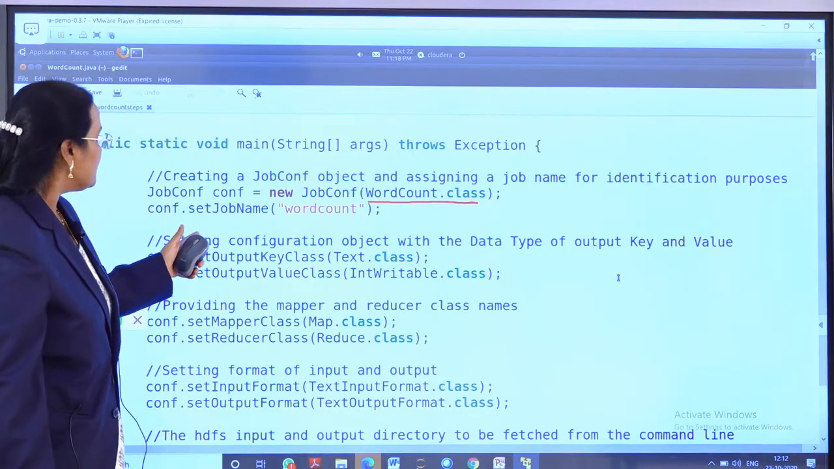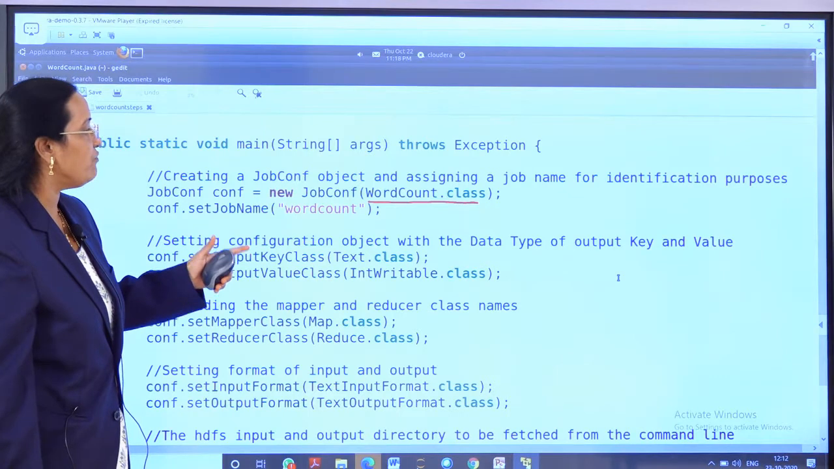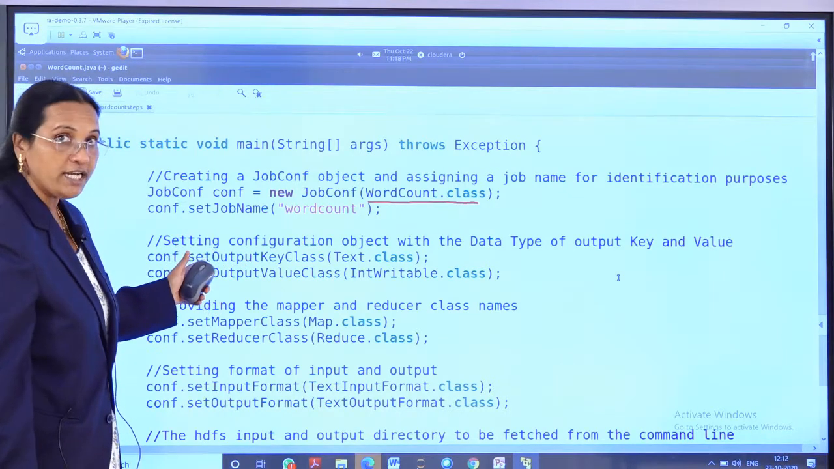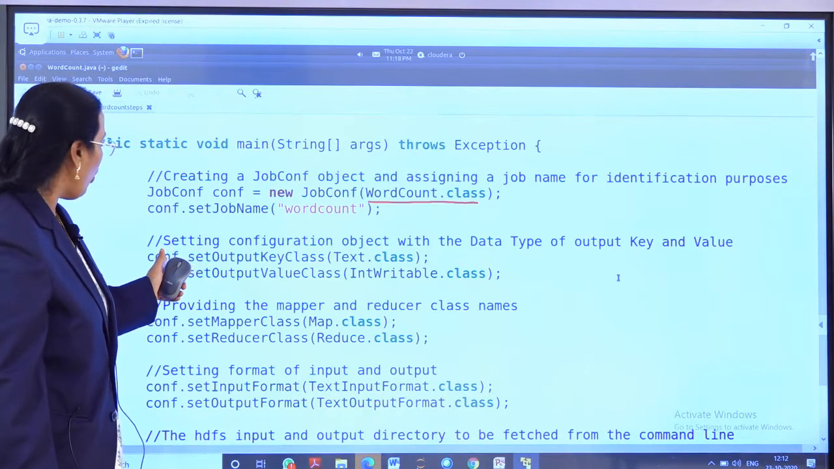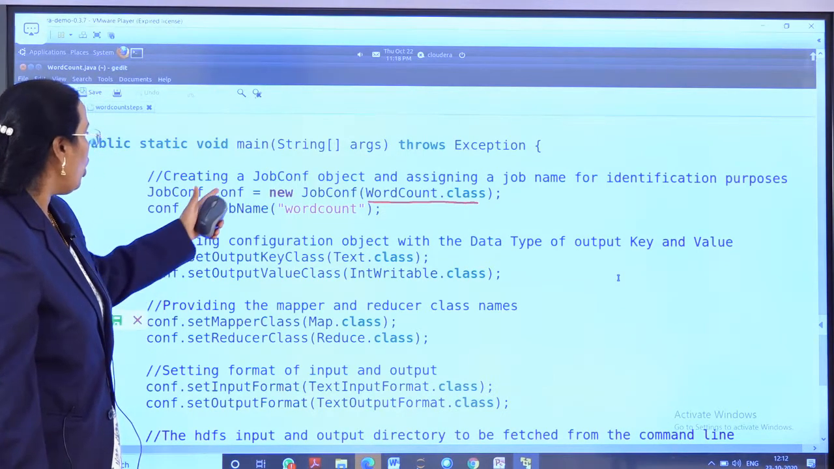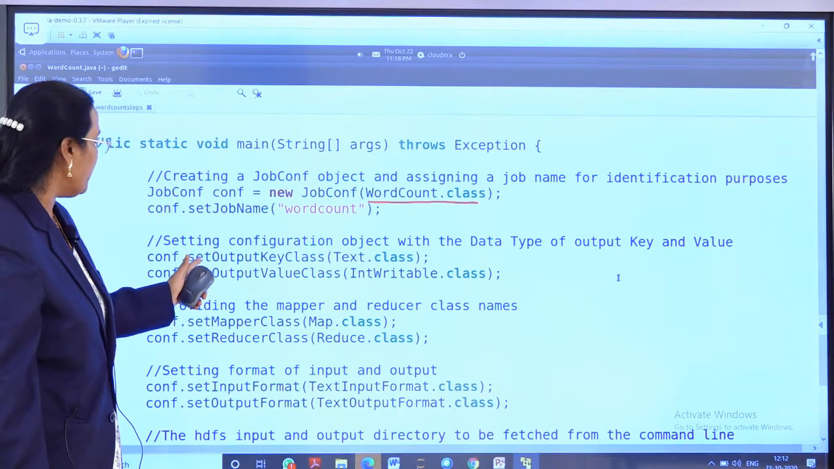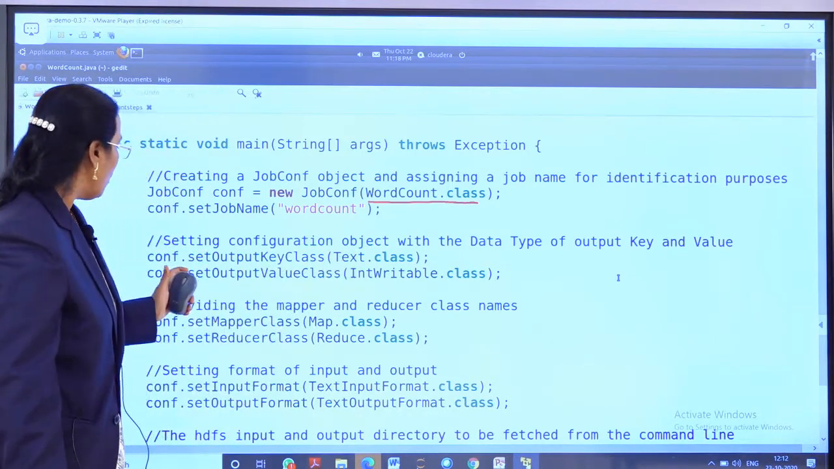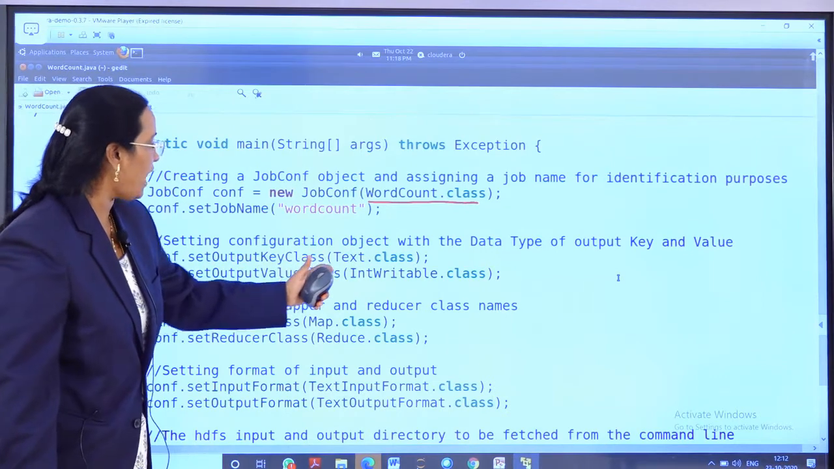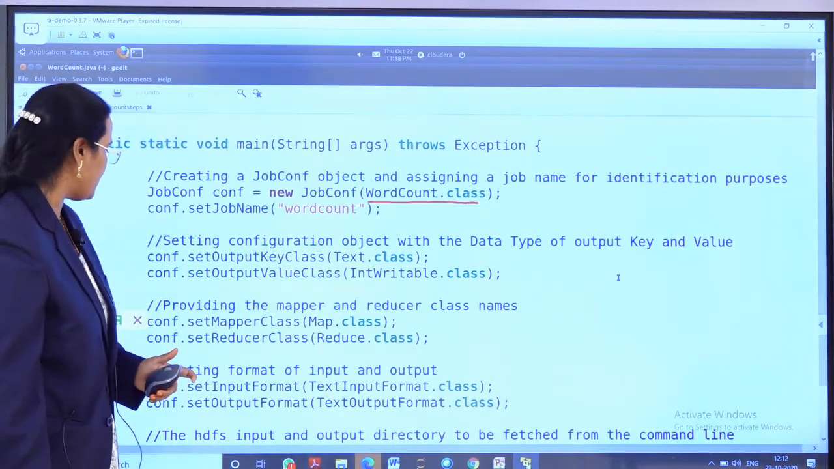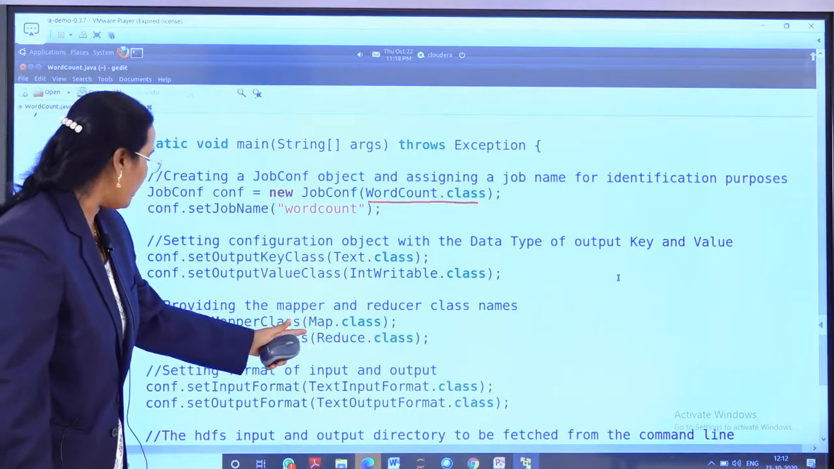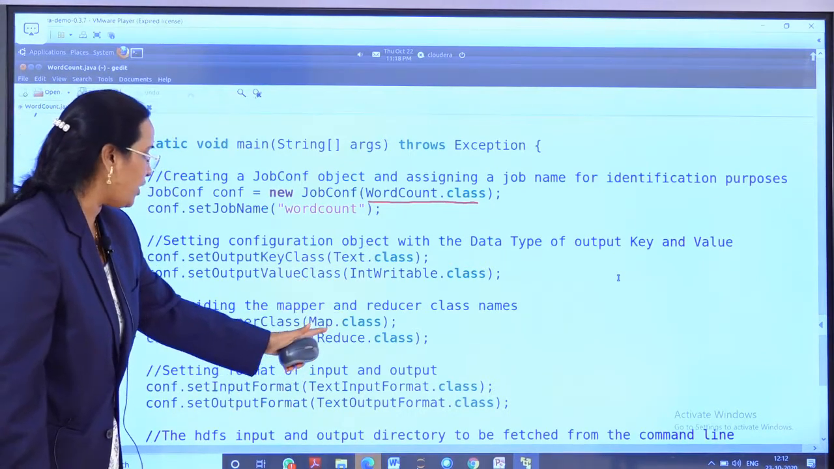After that, setting the configuration object with the data type of output key and value. conf is nothing but my job configuration object. conf.setOutputKeyClass(Text.class), conf.setOutputValueClass(IntWritable.class). Then providing the mapper and reducer class. I have provided the Map.class and Reduce.class.